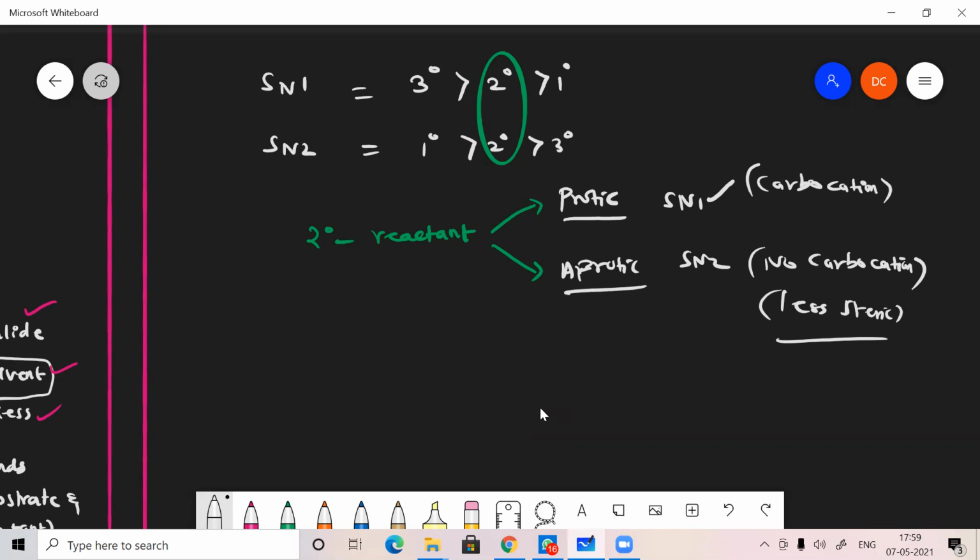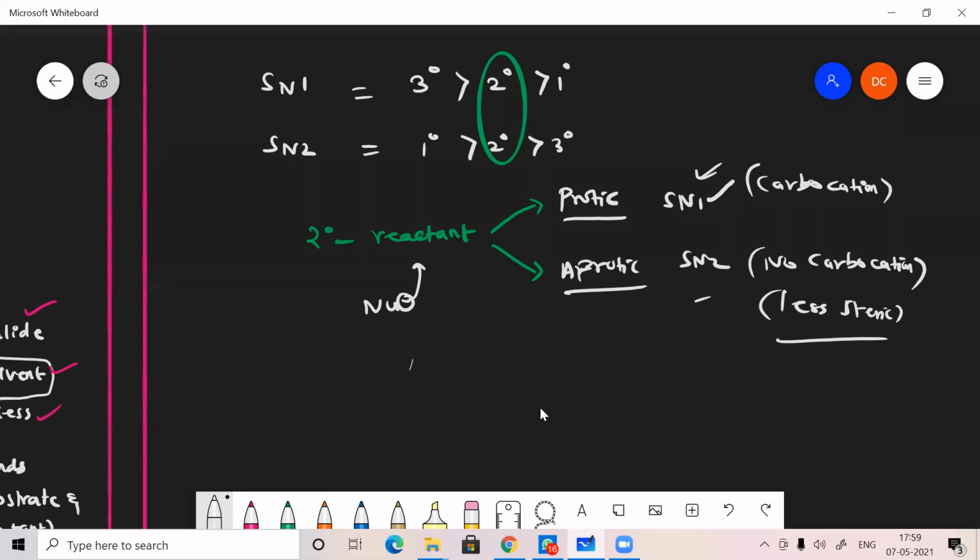Okay, if you use a protic solvent, here a 2 degree reactant is there. We are going to use a nucleophile. If the nucleophile attacks in the first step, it forms SN2. If it is involved in the second step, it forms SN1. So the step in which it attacks is entirely decided by the solvent we are taking.